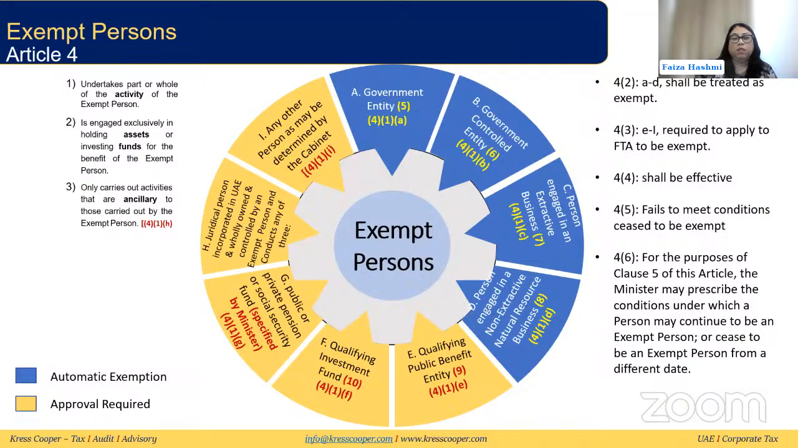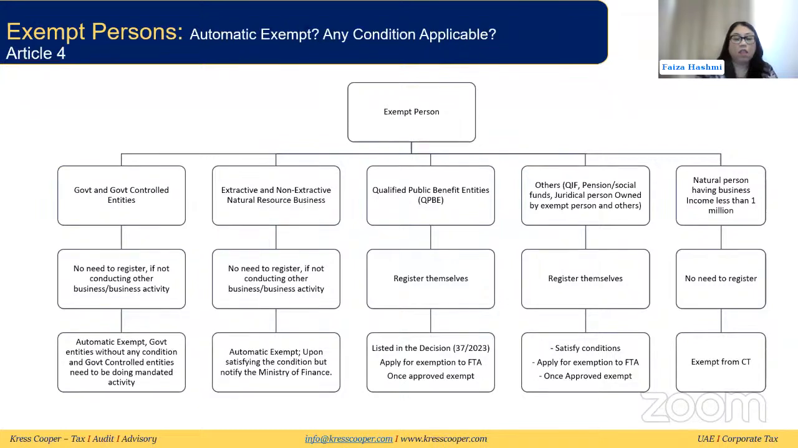Now some of these people have automatic exemption, some of them need approval, and we will discuss this in more detail. So now, like we said, do they get automatic exemption? Do they need to apply for exemption? Do they need to register? What will happen? For exempt persons, let's break down these 8 categories and make it more concise. The first one will include the government and government controlled entities together.